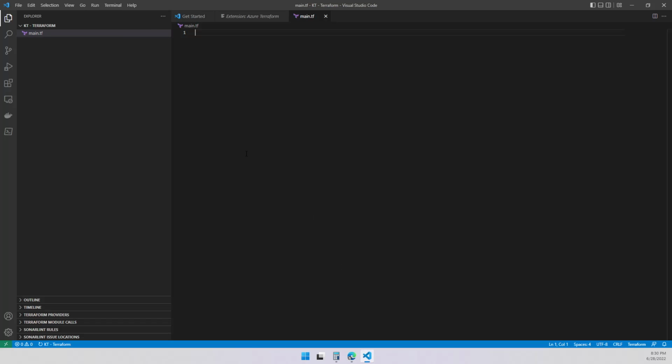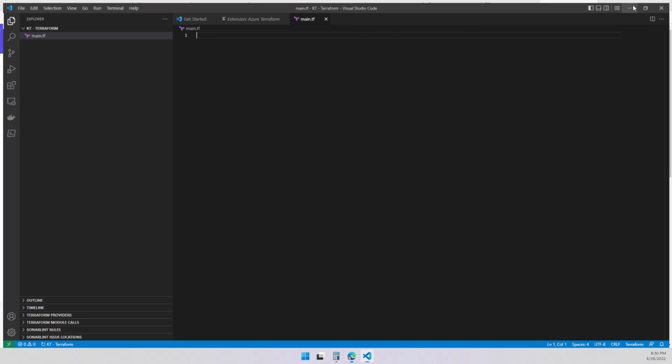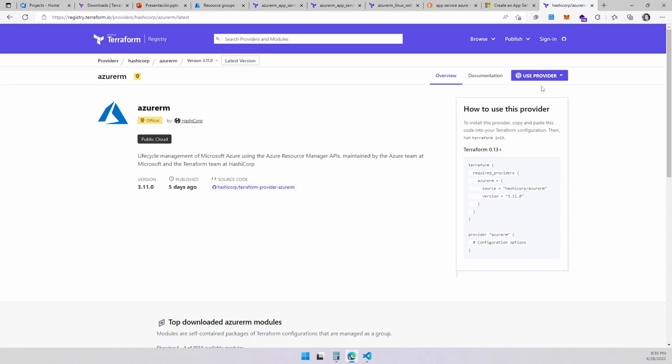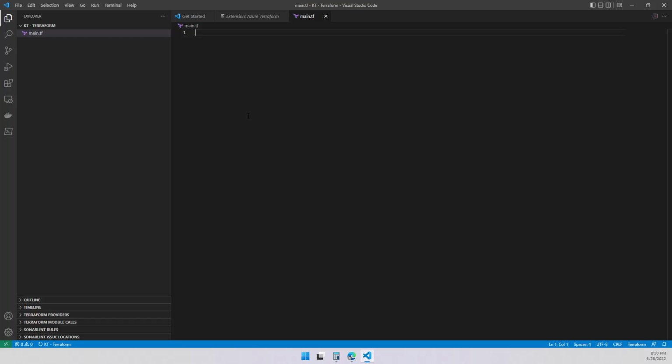I created a main file because it's a good practice. You're going to see many people creating a main file with the tf extension on it, right? So the first thing we need to do is declare a provider. We're going to tell Terraform that we want to use this provider. And the way we do it is like this. We copy this and we put it on our main structure.